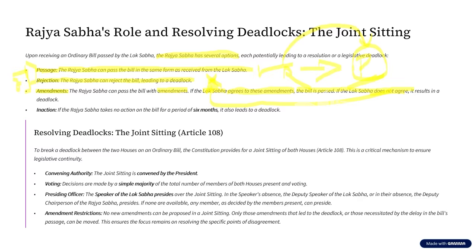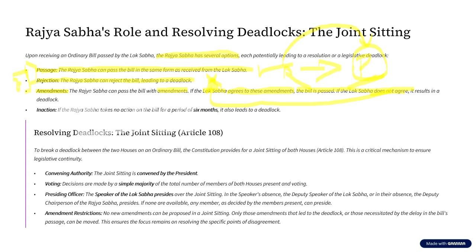Now, we have three scenarios. The first scenario is Lok Sabha passes the bill, Rajya Sabha passes the bill, and the bill goes to the president. The second scenario is Lok Sabha passes the bill, Rajya Sabha does not pass the bill. The third scenario is Lok Sabha passes the bill, Rajya Sabha proposes certain amendments and Lok Sabha agrees to these amendments.